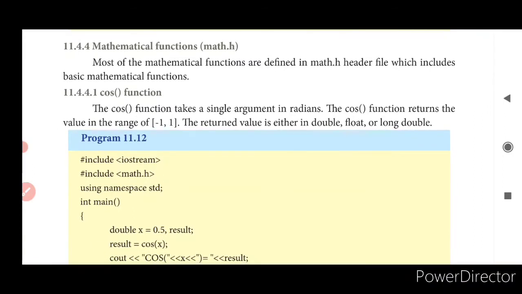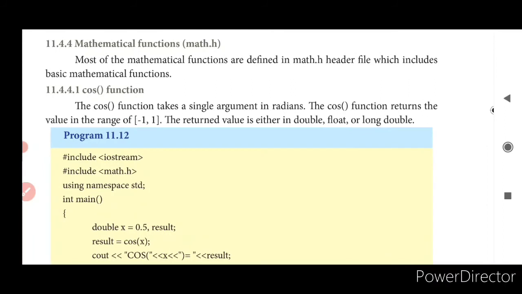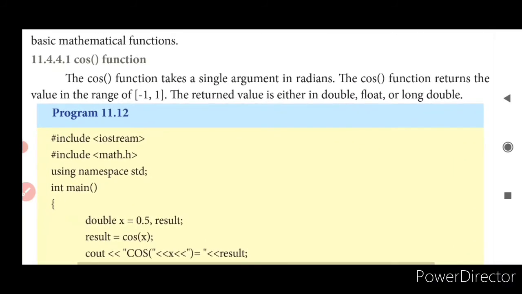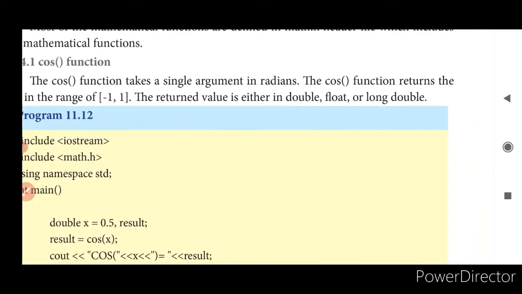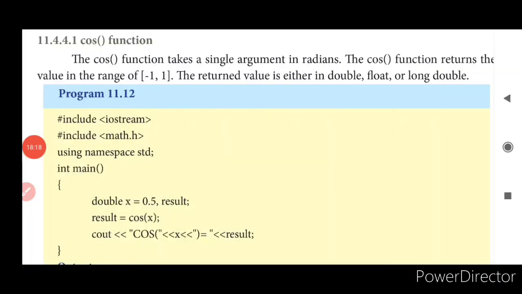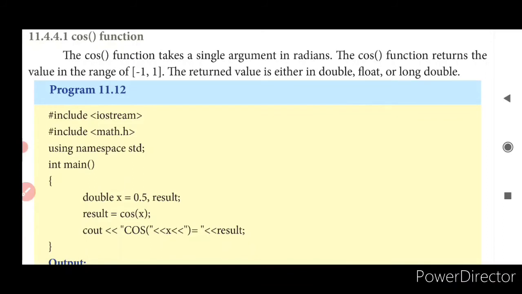The cos function takes a single argument in radians. It returns a value in the range -1 to 1. The returned value is either double, float or long double. Your cos function takes arguments in radians and returns values between -1 and 1. The returned value can be a double, a float or a long double.